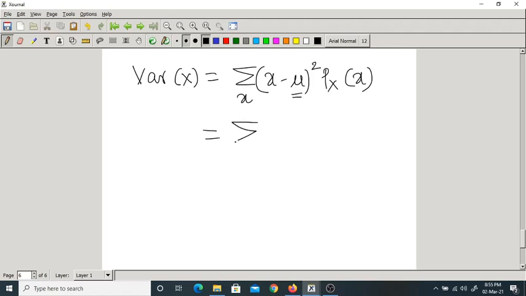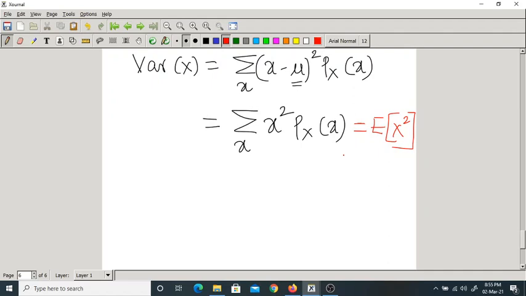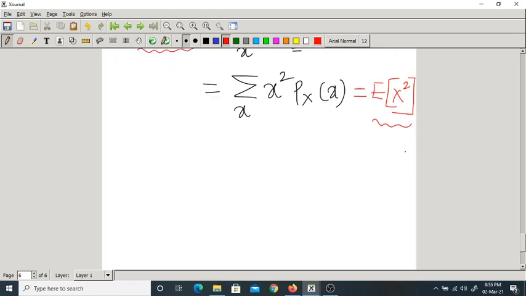Now simply I can substitute: x minus mu is x, so x square into px of x. What is this? It is called the second moment. So if mean is 0, variance is simply equal to the second moment, that is expectation of x square.